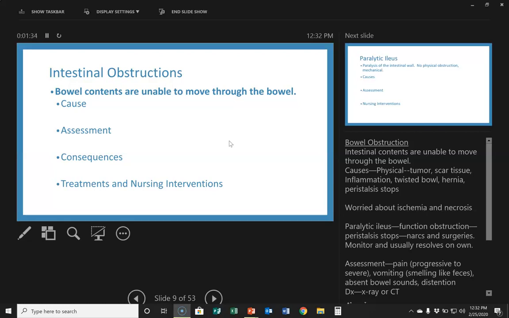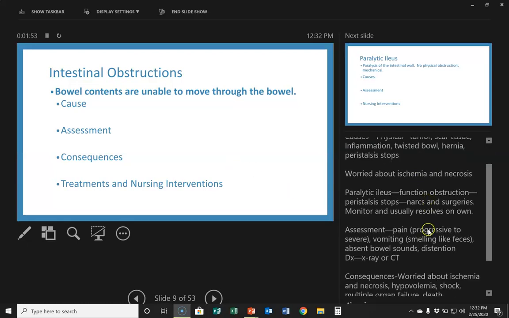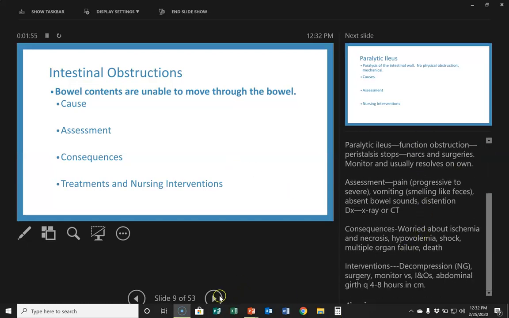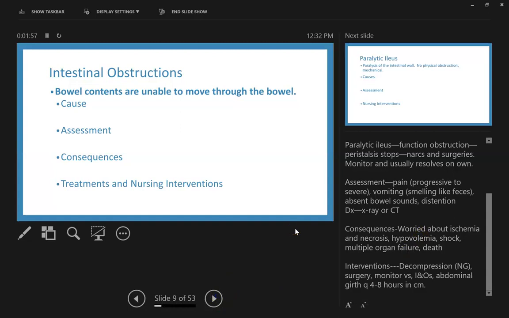Interventions. So we anticipate an NG tube for decompression. So meaning they're going to have suction on to keep the stomach empty. Possibly surgery to remove the physical obstruction. We're going to monitor vital signs, eyes and nose, abdominal girth every 4 to 8 hours in centimeters. We want to see that progression. So there's my notes.